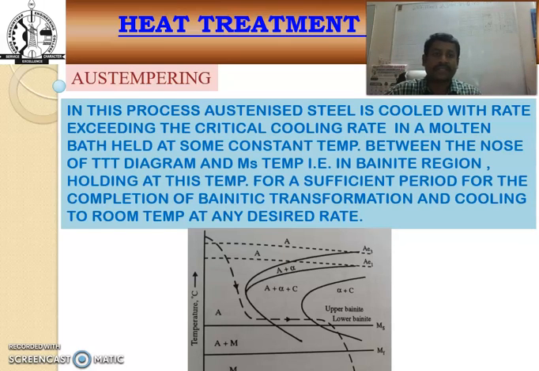In the austempering process, austenitized steel is cooled at a rate exceeding the critical cooling rate in a molten bath held at some constant temperature between the nose of the time temperature transformation diagram and the martensite start, holding at that particular temperature for a sufficient period of time. The structure is changed by bainite transformation, and then cooled to room temperature once the desired properties are obtained.